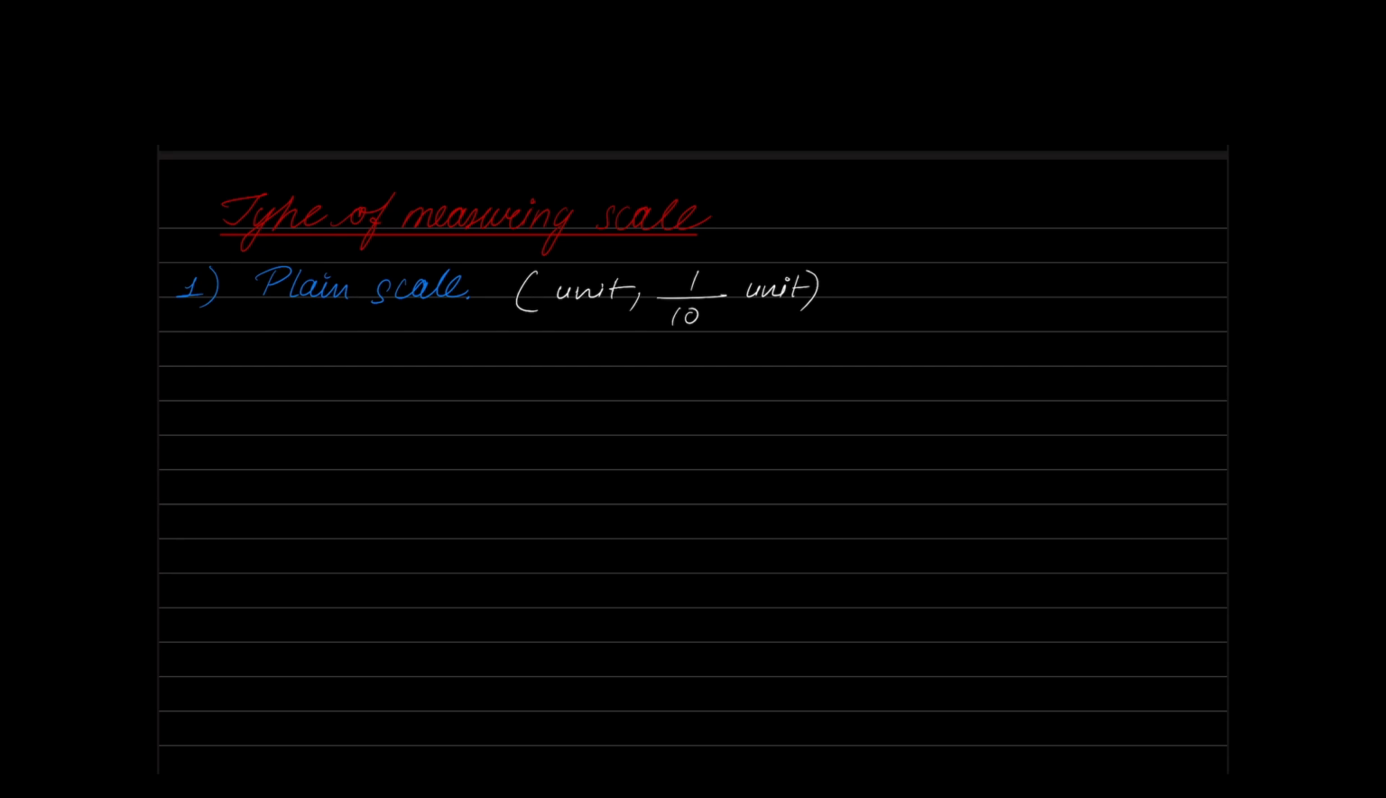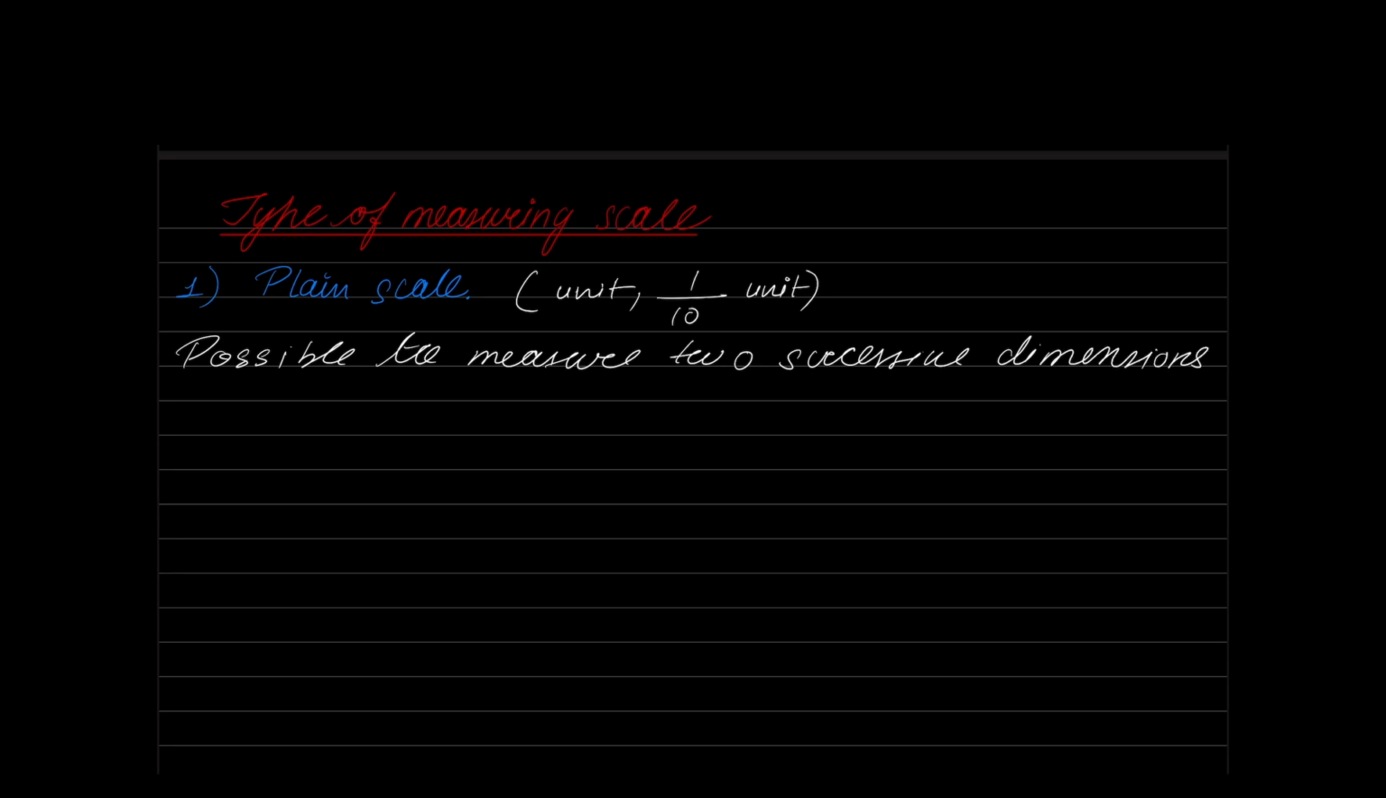If you are using a plane scale, it is possible to measure two successive dimensions. If I'm measuring in meters, my plane scale measures in meter as well as 1/10 of a meter. What is 1/10 of a meter? We call it decimeter. Similarly, if a plane scale measures in centimeter, it will measure centimeter and 1/10 of a centimeter, which is nothing but millimeter. The best example of an instrument measuring in centimeter and millimeter is our ruler.